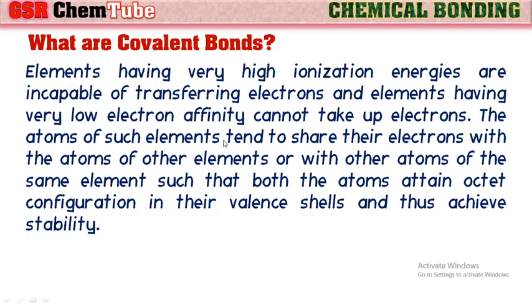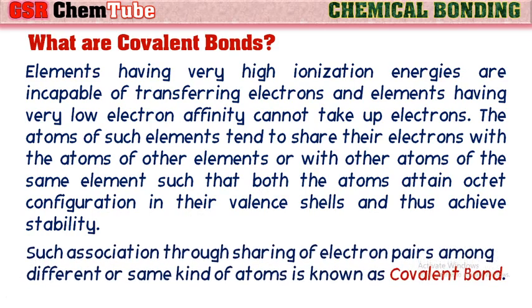Instead of transferring, they tend to share their electrons with the atoms of other elements or with the atoms of the same element, such that both the atoms attain octet configuration in their valence shells and thus achieve stability. Such association through sharing of electron pairs among different or same kind of atoms is known as a covalent bond.